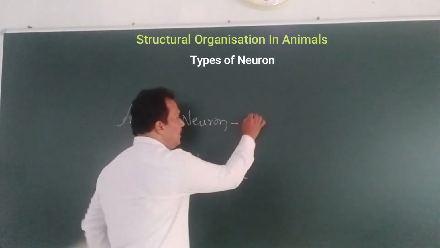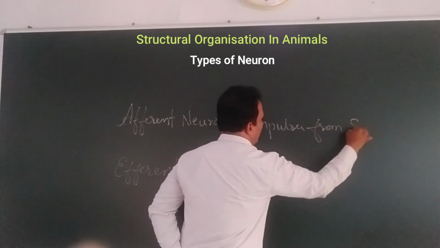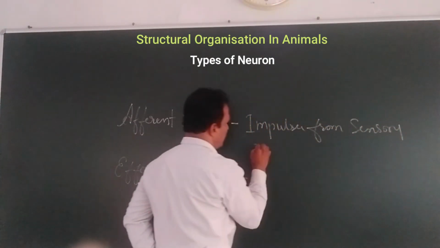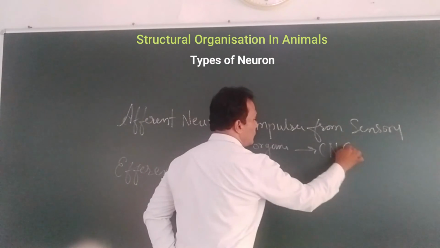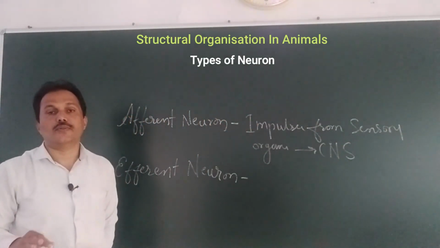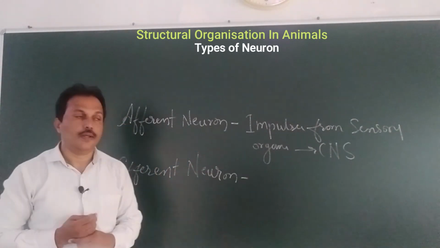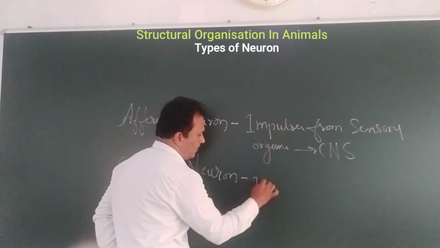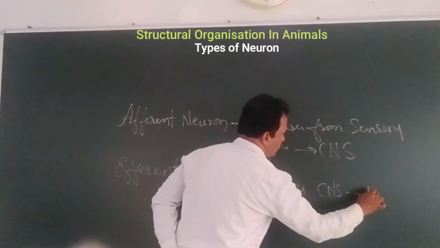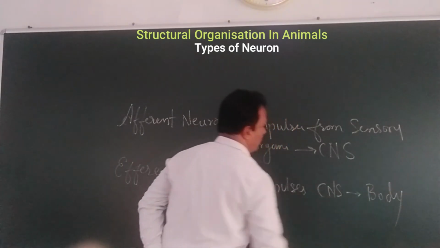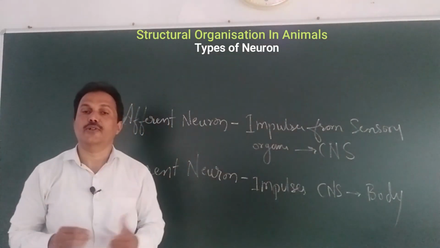It means impulses from sensory organs are passed on to the central nervous system or brain. Such neurons are known as afferent neuron. There is another type, that is efferent neuron. The impulses are carried from CNS to different parts of the body. From CNS to different parts of the body, that is known as efferent neuron.